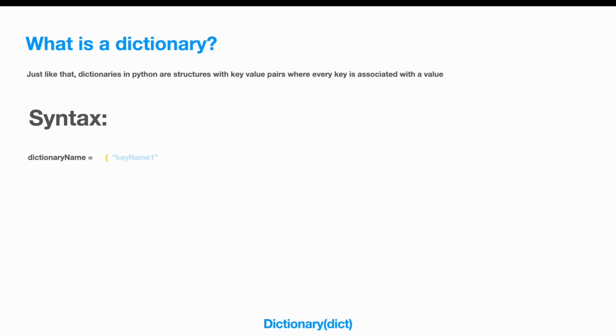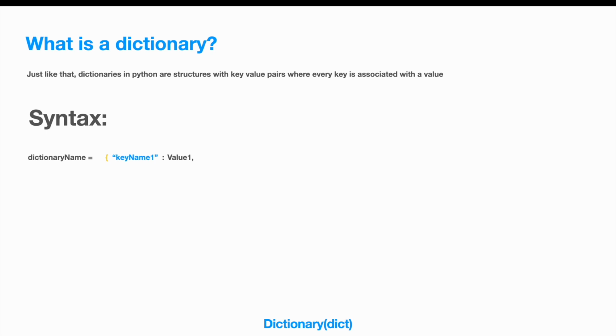After that, you write your first key name. And remember that the key name always needs to be of the string data type, and that's why it's within double quotes. It can also be within single quotes because, as we know in Python, anything within double quotes or single quotes is considered to be from the string data type. So getting back to this, you have your curly brace, your key name, and then you have a colon, and then the value associated with your key.